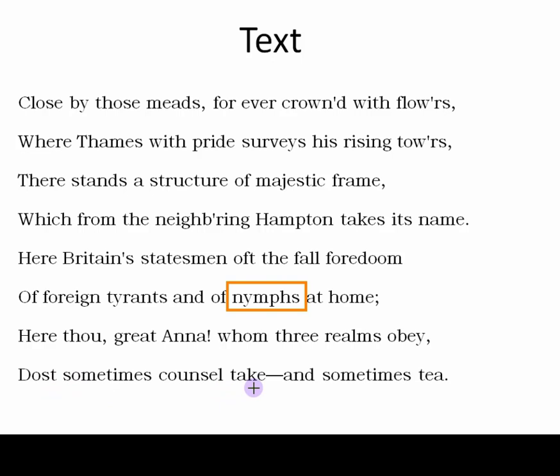You come here for some consultation, for some advice from your ministers, and sometimes tea. So here it is pronounced as tay, not tee, because it's a couplet and it rhymes with obey. Tay, freedom, home, frame, name, flowers, stars. So you would pronounce it tay, not tee. Here in the times of Pope, it was pronounced just like this. Okay, let's move to the next slide.